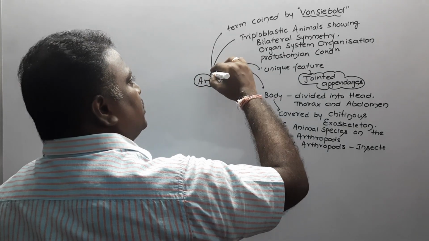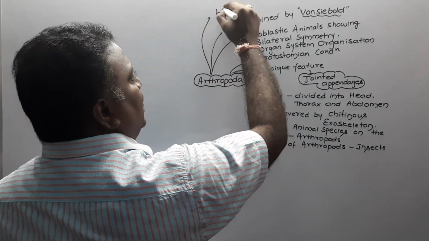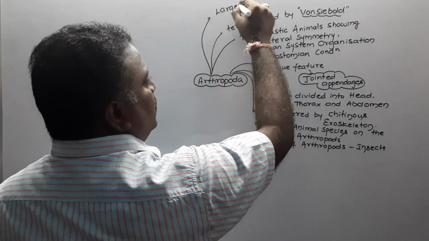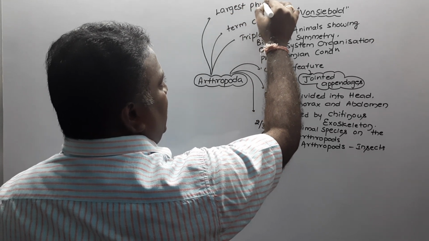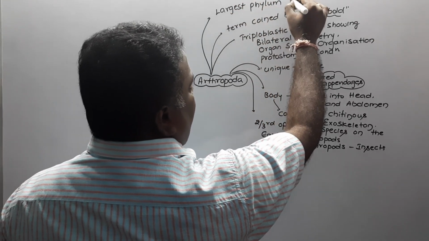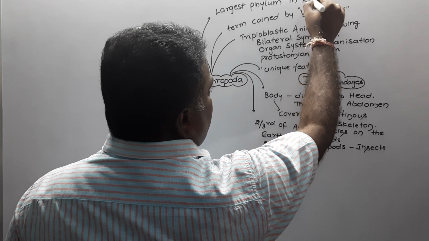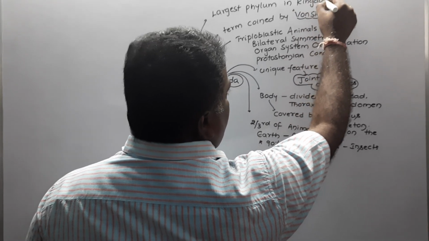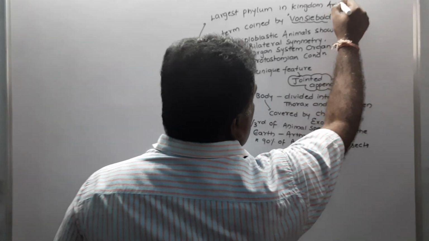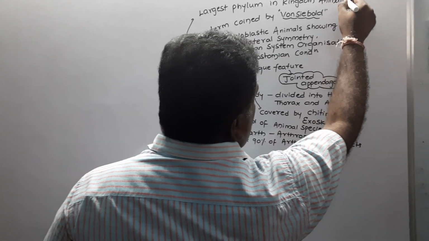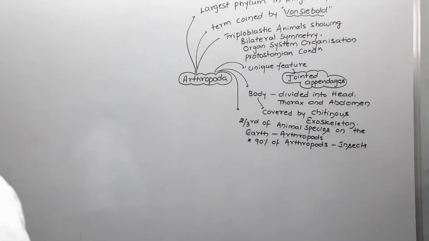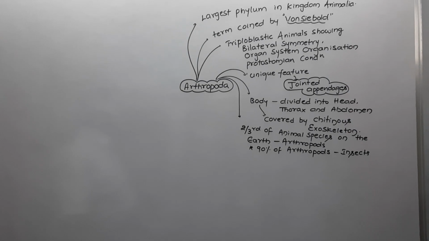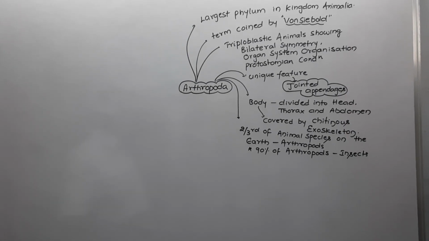Do you know one thing? Arthropoda is the largest phylum in kingdom Animalia. What is the largest phylum in kingdom Animalia? The largest phylum in kingdom Animalia is Arthropoda. One of the important points it is.